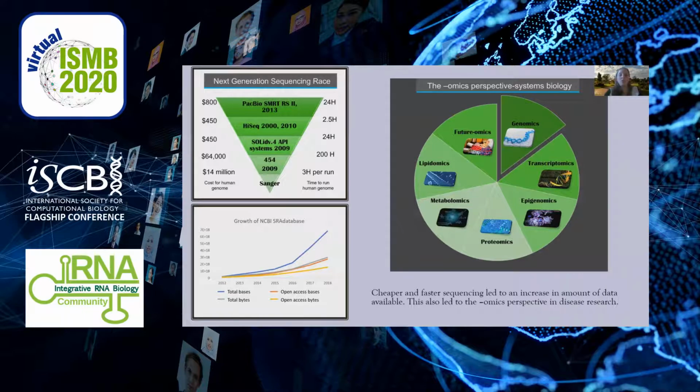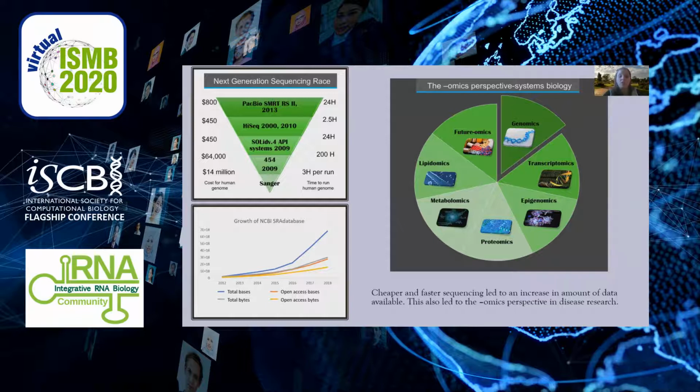The next generation sequencing race has led to huge advances in sequencing technology. And as these sequencing technologies become faster, cheaper, and more readily available, there is a corresponding exponential increase in the amount of RNA sequencing datasets being stored in databases, including the NCBI SRA database, which is where we found our datasets. Because of these advances in technology, it has led to a new way to study biological mechanisms of complex human disease, the omics approach.